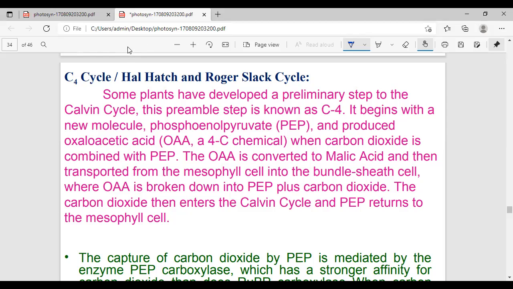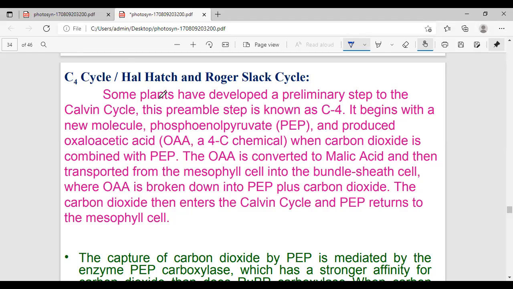In C3 plants only 18 ATP molecules are required for one glucose molecule synthesis. But in C4 plants, for one glucose molecule, how many ATPs? 30. This is the most important and common question.